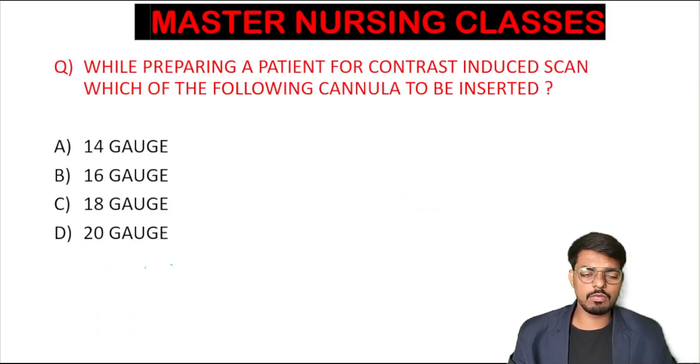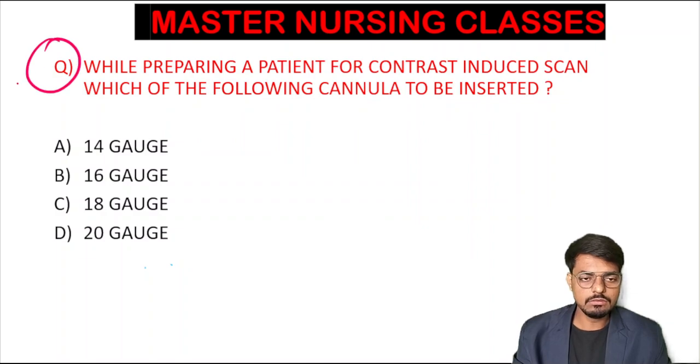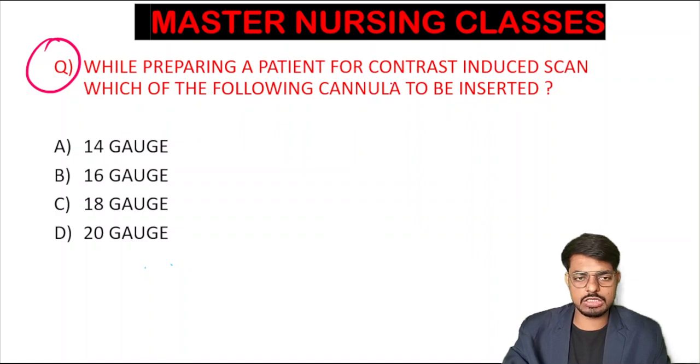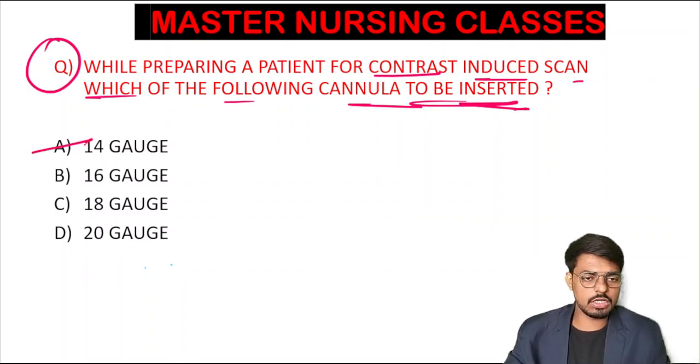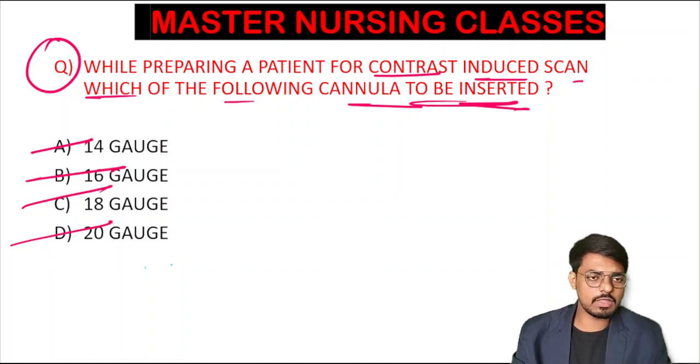Okay, so I'm moving forward to the next question. The next question is very simple and very important. Read the question carefully, completely, and try to give the best answer in the comment box. While preparing the patient for the contrast induced scan, which of the following cannula is to be inserted? Is this 14 gauge, 16 gauge, 18 gauge, 20 gauge? Which gauge cannula will you insert?